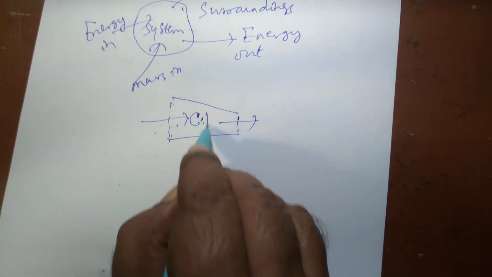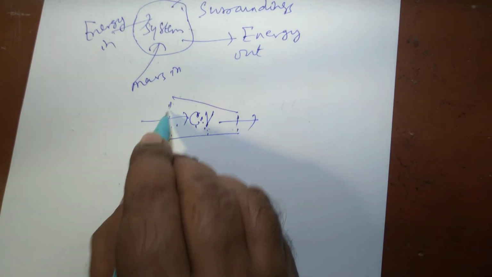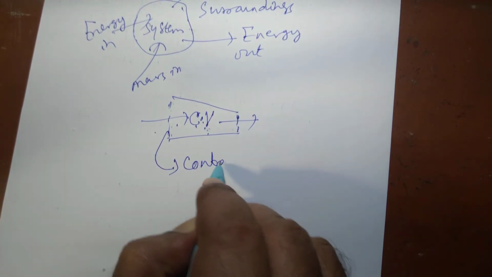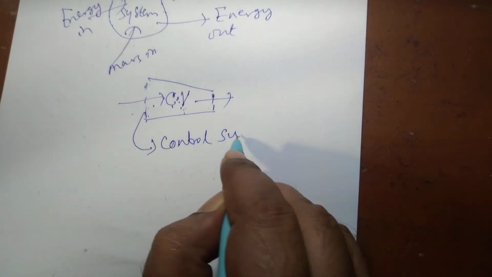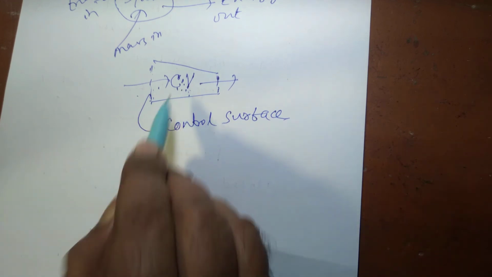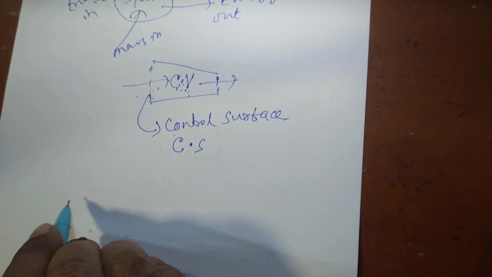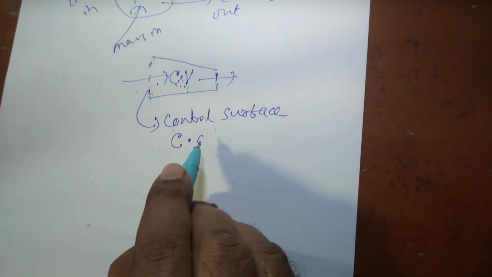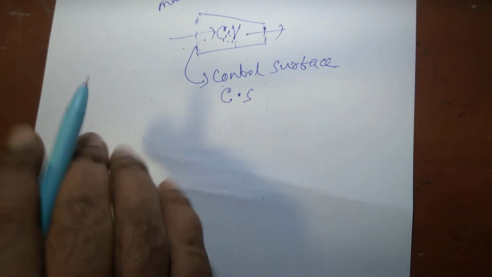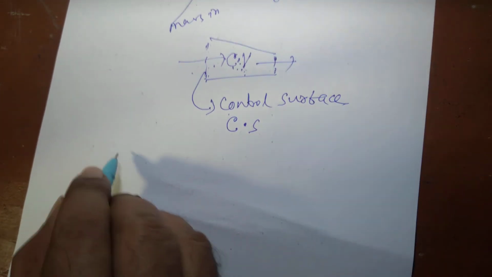An open system is the same as control volume, which is abbreviated by CV. The boundary of a closed system is analogous to the control surface. If we refer to a closed system, we call it a boundary, and in case of an open system or control volume, this is known as control surface, which is abbreviated as CS. So the control surface of an open system is analogous to the boundary of a closed system. So this is called open system. Both mass and energy interaction can take place between the system and surroundings.